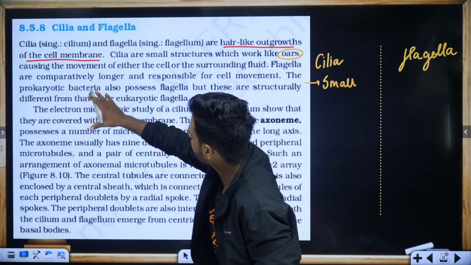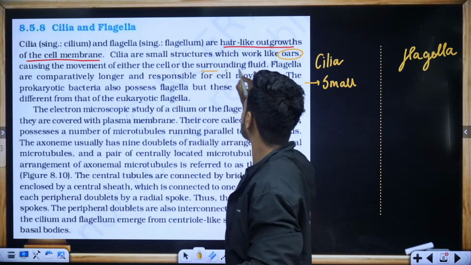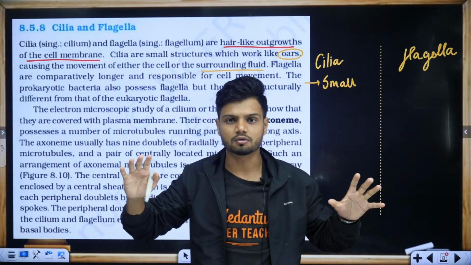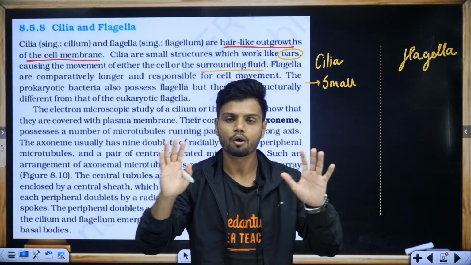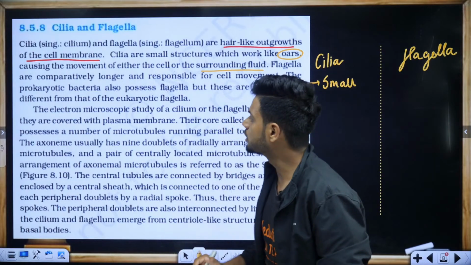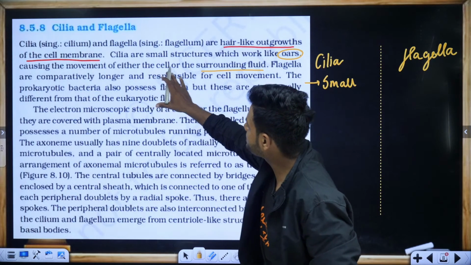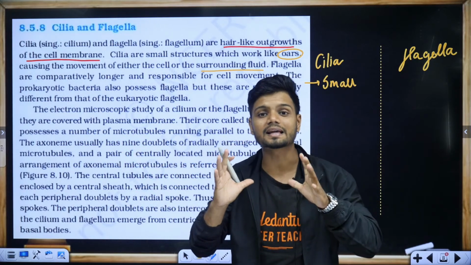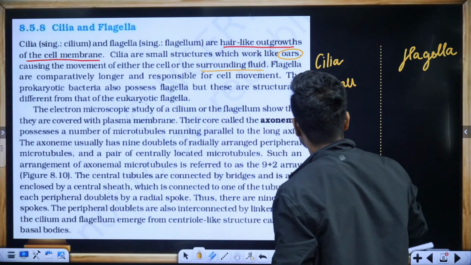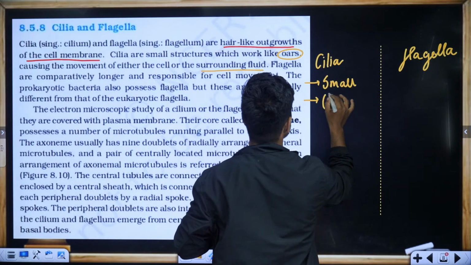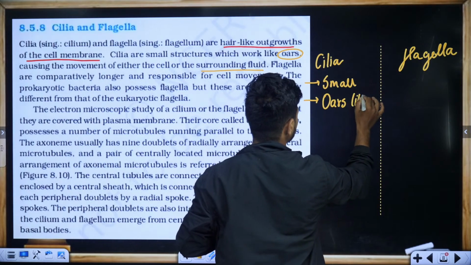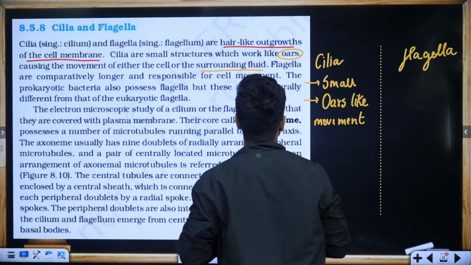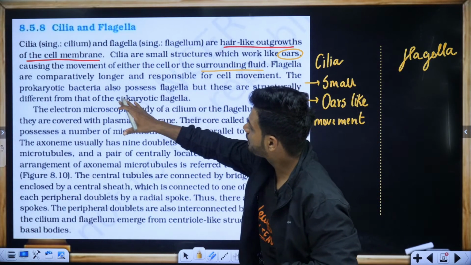Causing the movement of either the cell or the surrounding fluid. So when you try to move the oar, either the body will move or the water will be pushed back. It will either move the surrounding fluid or the cell itself will move. So can I write oar-like movement? Okay.